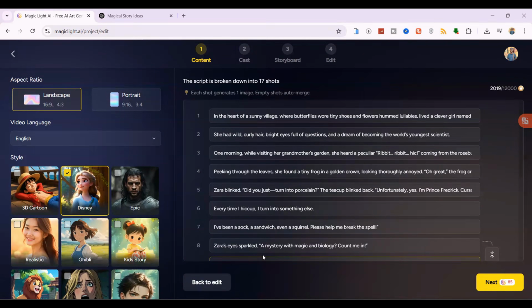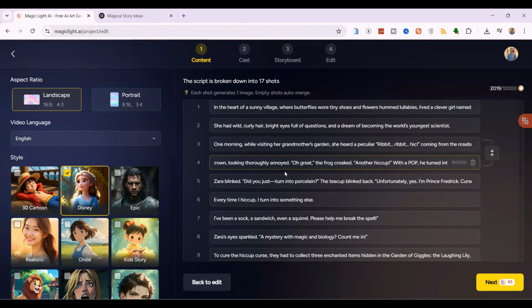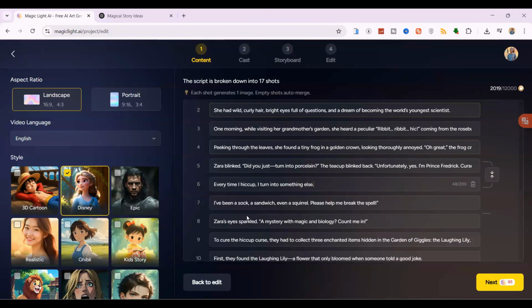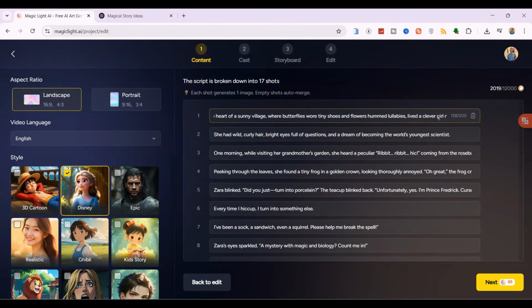Now the AI will create a full story script and, as you can see, it has divided the story into multiple scenes. Each scene will generate 1 image. If you want to make any changes, you can easily type your edits right here, delete scenes, or even merge 2 scenes into one for smooth pacing. Once you're satisfied, click on Next.